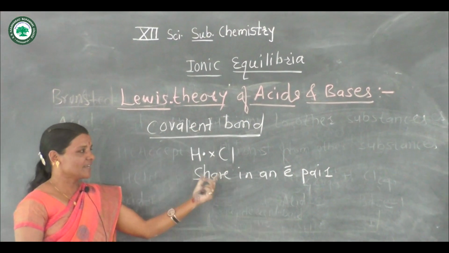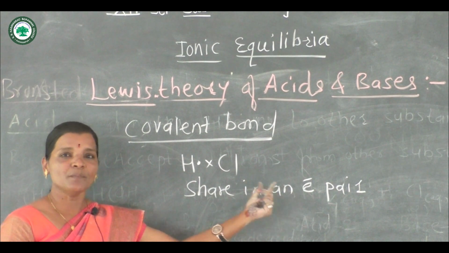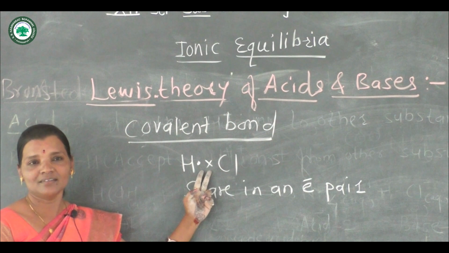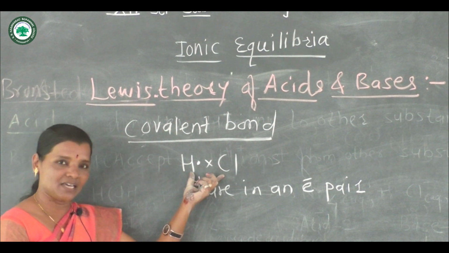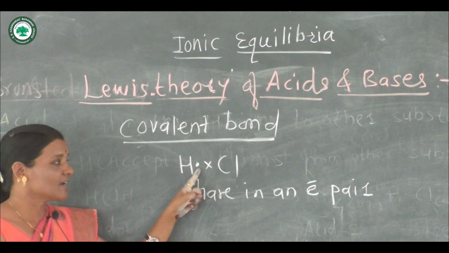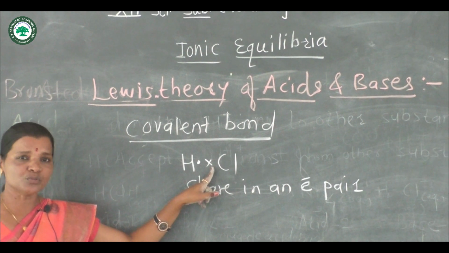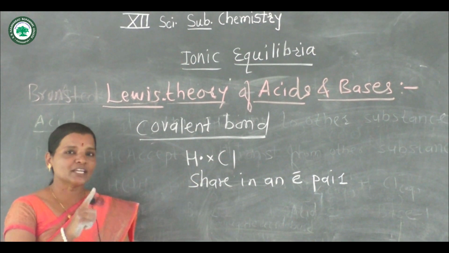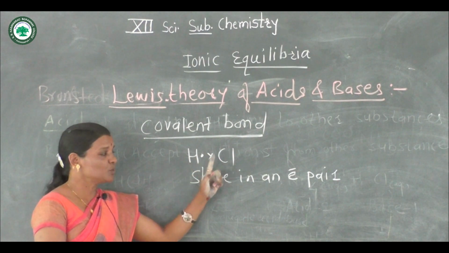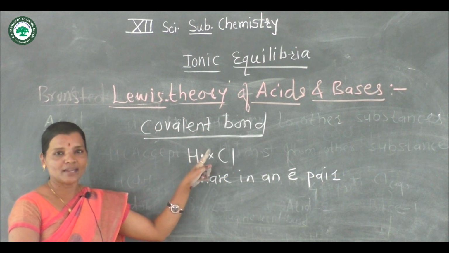Here, between HCl, a covalent bond exists. One electron belongs to hydrogen and the second electron belongs to chlorine, but both electrons are shared, and so there is bond formation due to sharing of an electron pair, so that is a covalent bond.